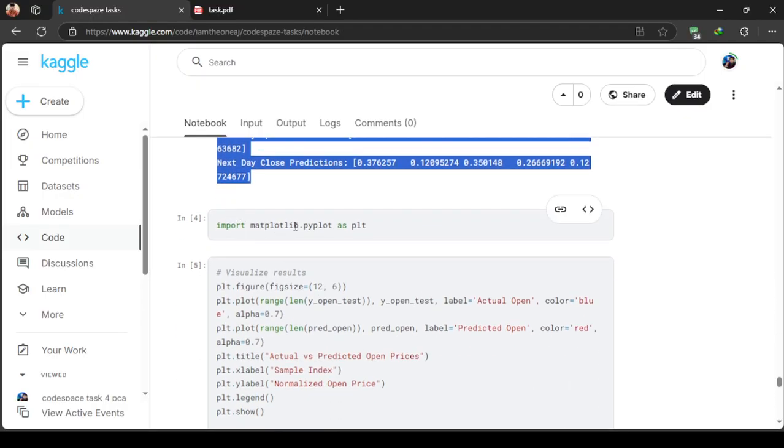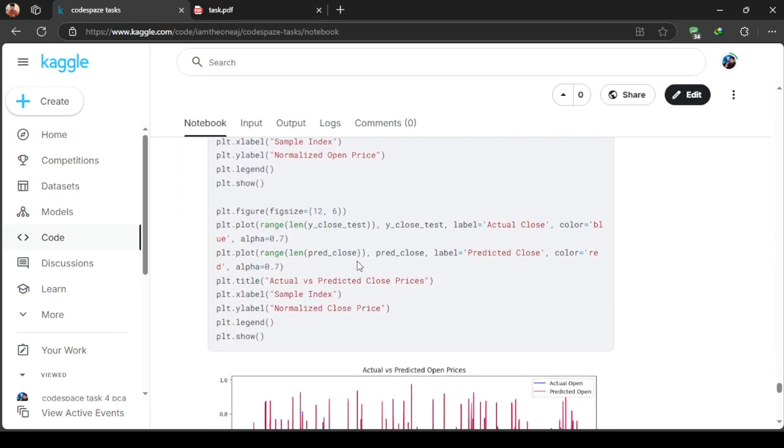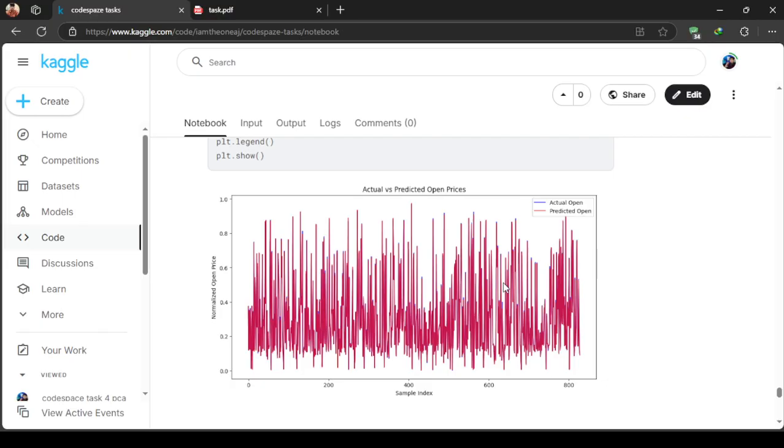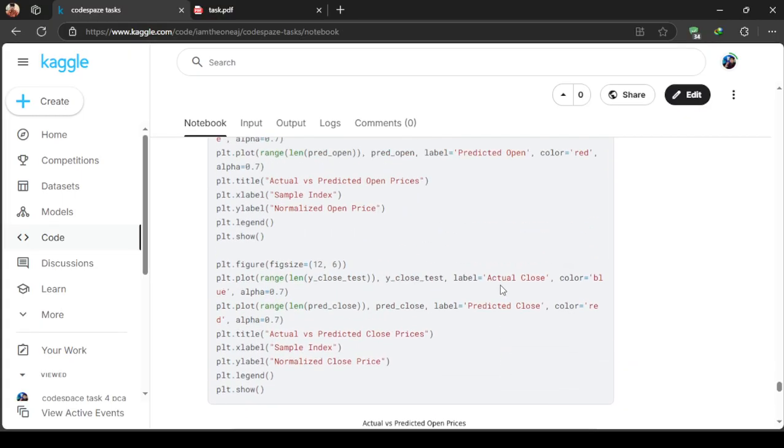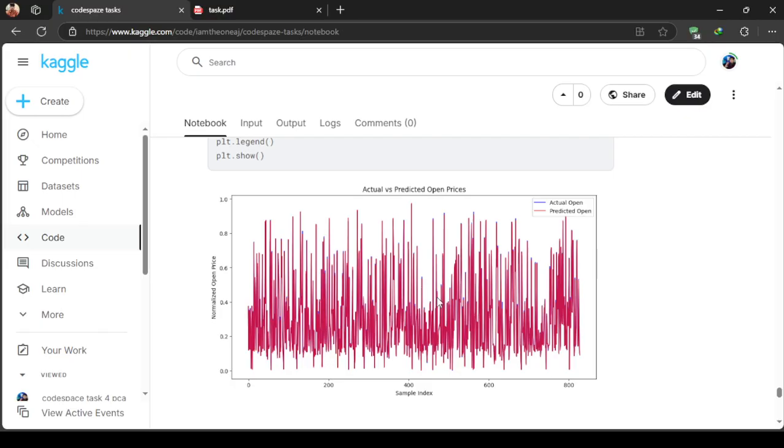After that, I implemented a visualization which demonstrates the future predictions, with a graph chart of the closing and high, actual and predicted values.